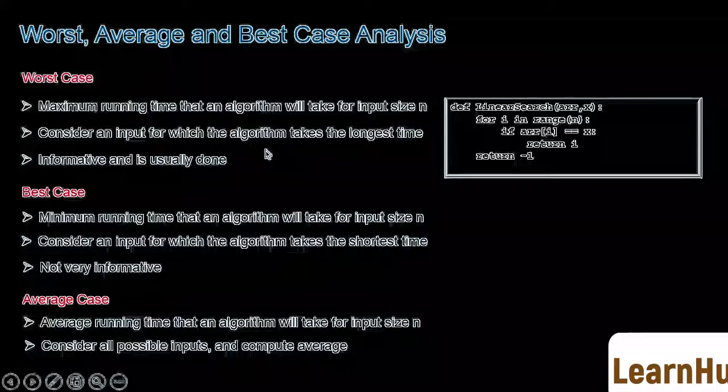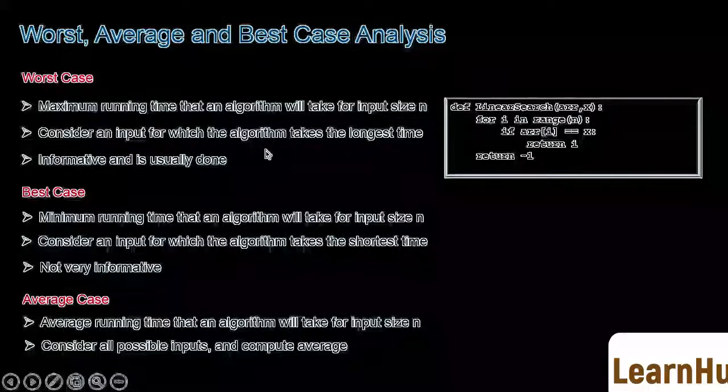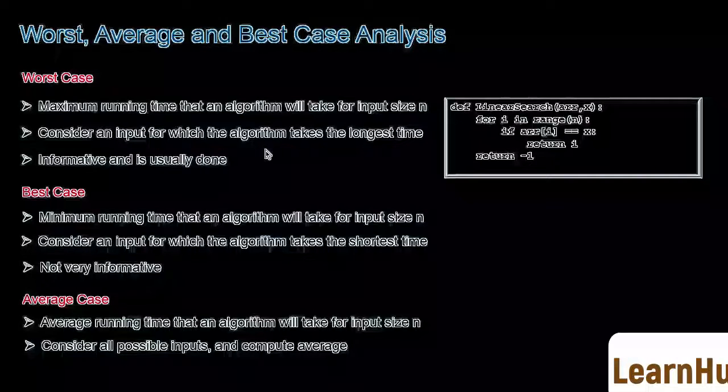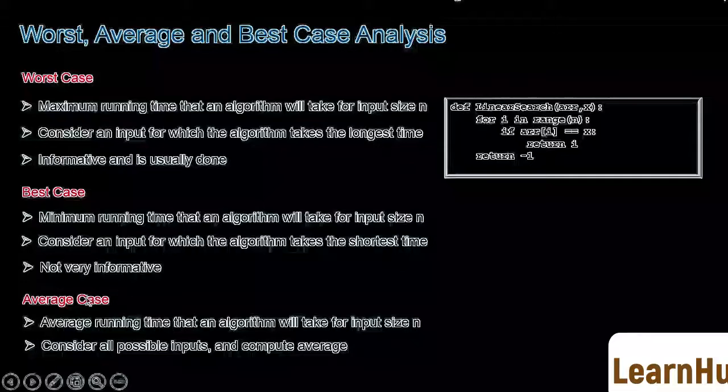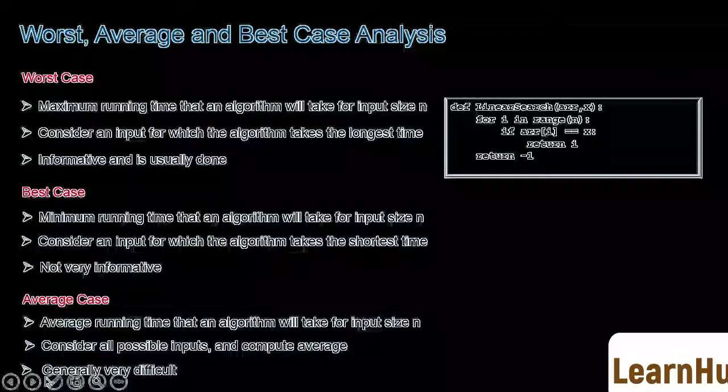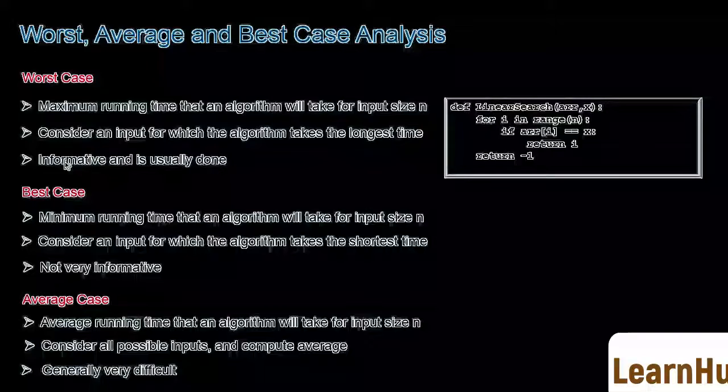For example, an algorithm that takes some seconds in best case might take days to execute in worst case or average case. Average case analysis is very rarely done because calculating time complexity in average case is generally very difficult. So the worst case analysis is most useful and informative and can be easily done. That's why while analyzing algorithms, we generally consider the worst case.